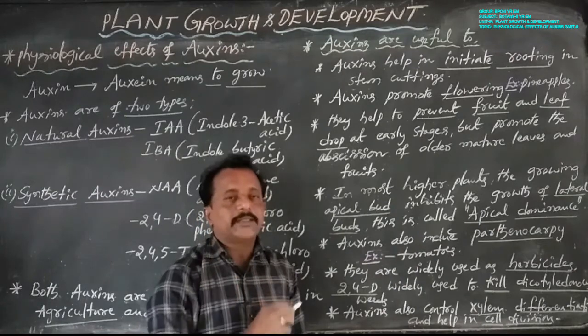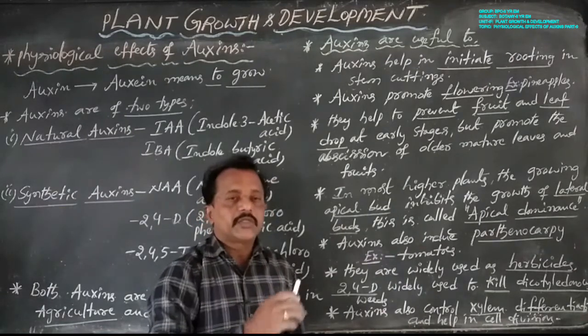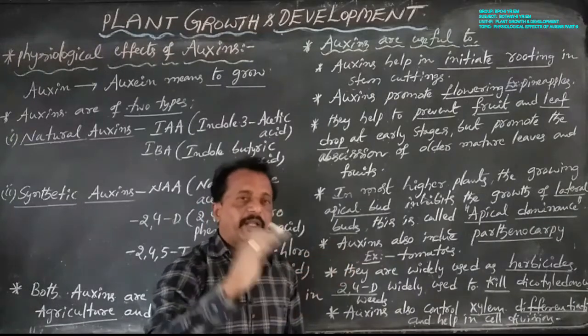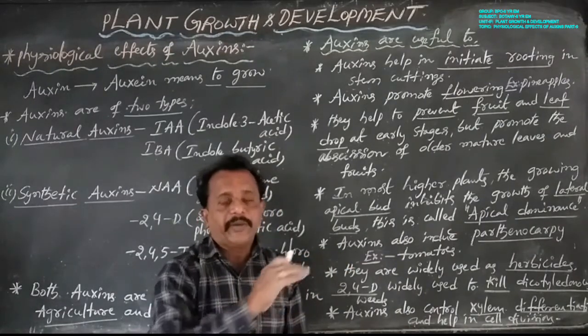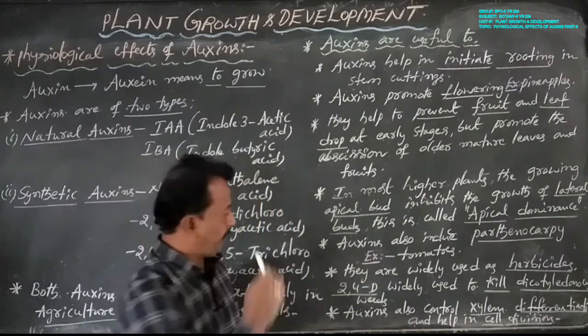This application is widely used by gardeners for weed-free lawns. That is the importance of 2,4-D.